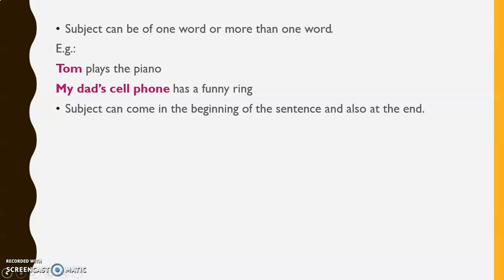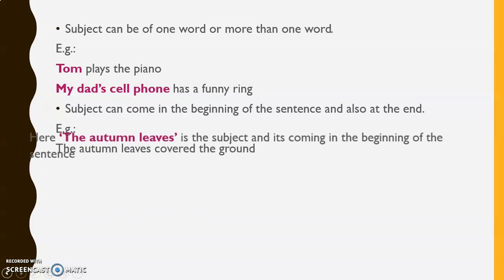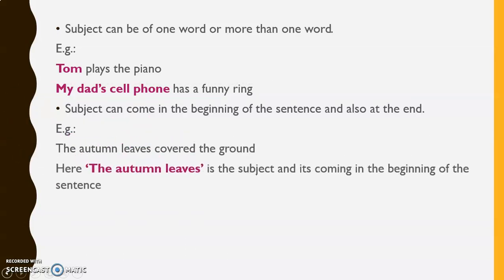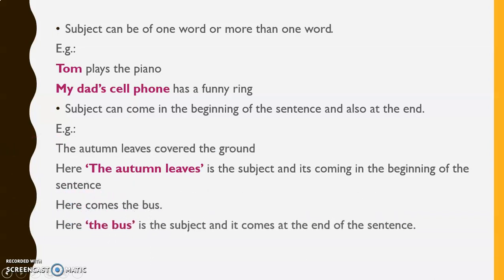See the next point, subject can come in the beginning of the sentence and also at the end. The autumn leaves covered the ground. Here, the autumn leaves is the subject and it's coming in the beginning of the sentence. Next example, here comes the bus. Here, the bus is the subject and it comes at the end of the sentence.